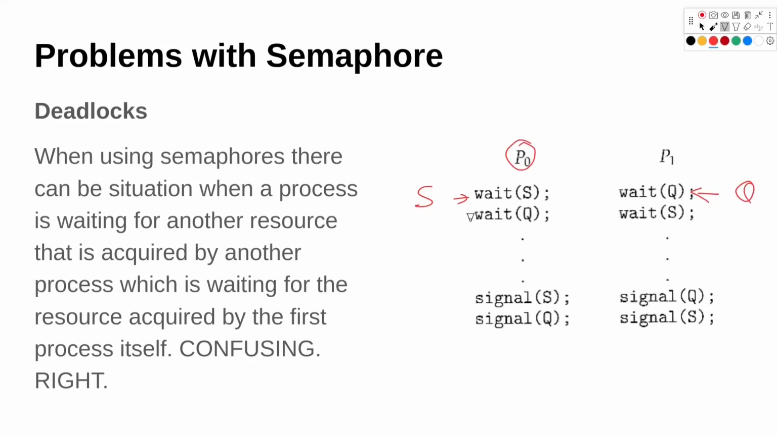Now let's say P0 wants to execute this statement. So what it wants is this Q resource, but this Q resource is taken up by process P1. So we can't continue this execution. Now let's say we can't continue the process P0. So process P1 comes in and it wants to execute the instructions. So we come to this statement, wait S, but the resource S is acquired by process P0. So now we can see we have a circular condition here. So this P1 process wants the resource S, but this is acquired by P0, and this process P0 wants a resource that is acquired by process P1. So none of the execution can be completed. So this is known as deadlock.